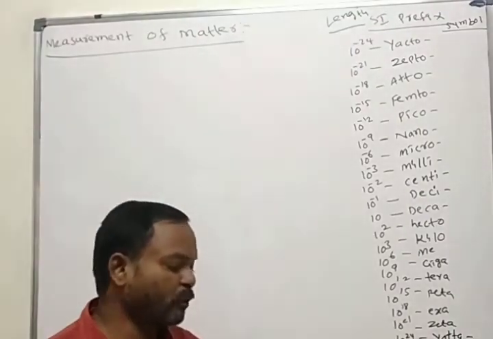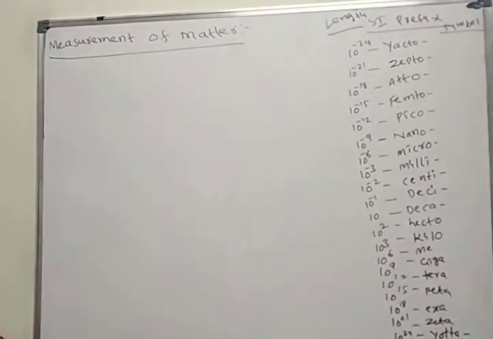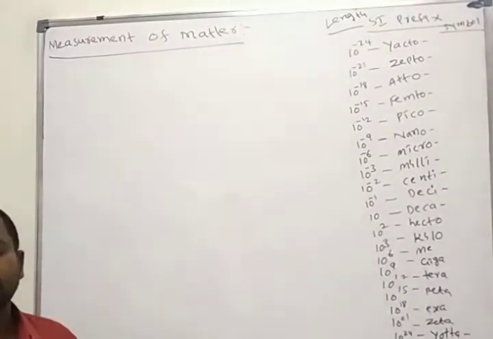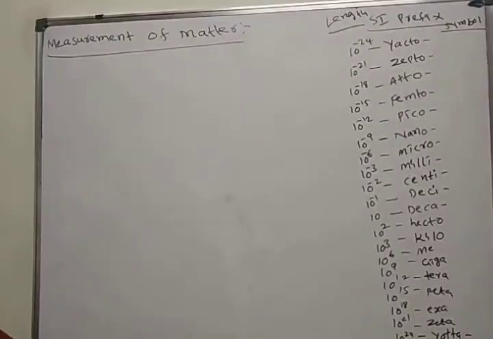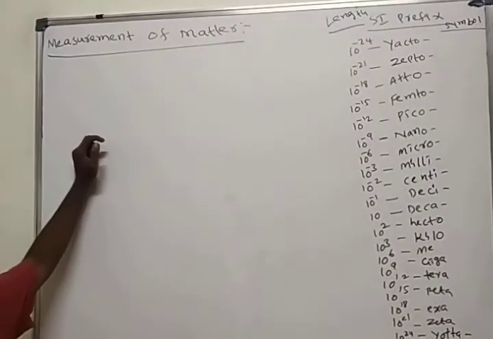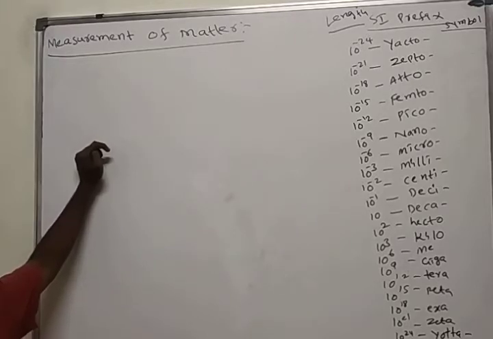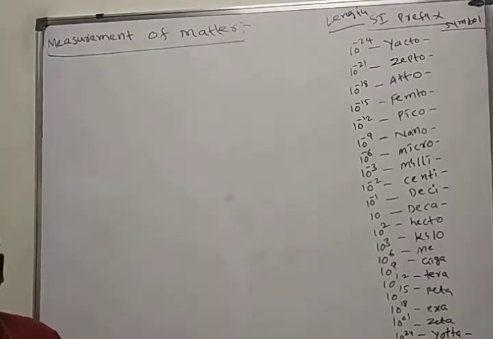Now I want to move into the measurement of matter. How can matter be measured? By using different systems, in olden days, in the 17th, 18th, and 19th centuries. Many systems were introduced by scientists from France, Britain, and America. All introduced different systems.